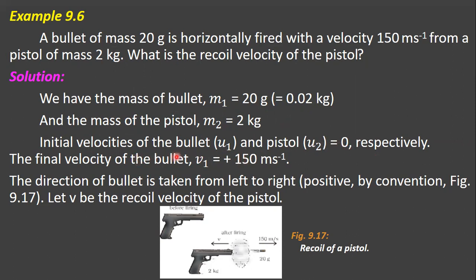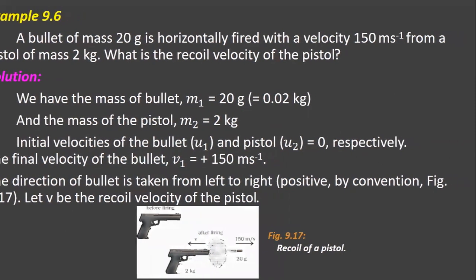See children, the initial velocities of the bullet and the pistol are 0, and the final velocity of the bullet v1 is 150 meter per second. The direction of the bullet is taken from left to right, and left to right is considered positive by convention. Now let v be the recoil velocity of the pistol.